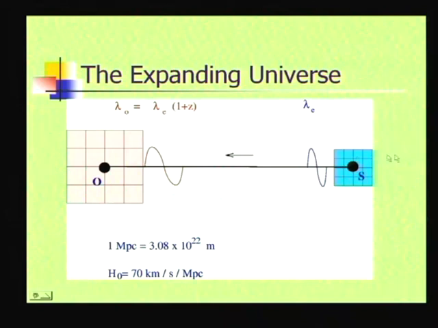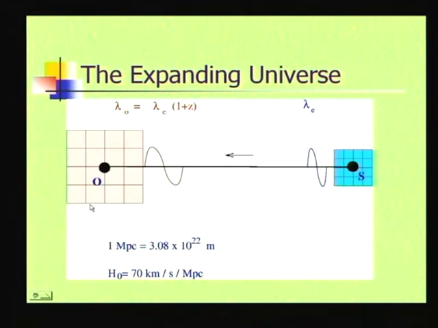You can think of this grid as the comoving coordinate system. A galaxy at the position 1, 0, I have suppressed the third dimension, this is the origin, a galaxy at the position 1, 0 remains at the same position.